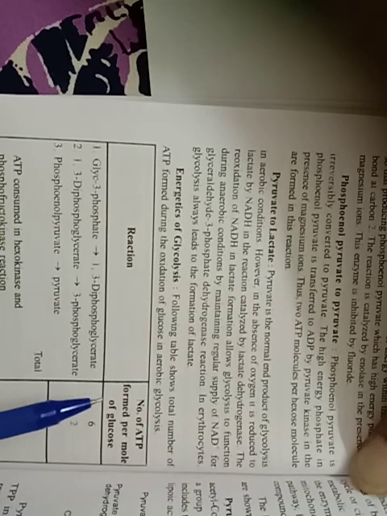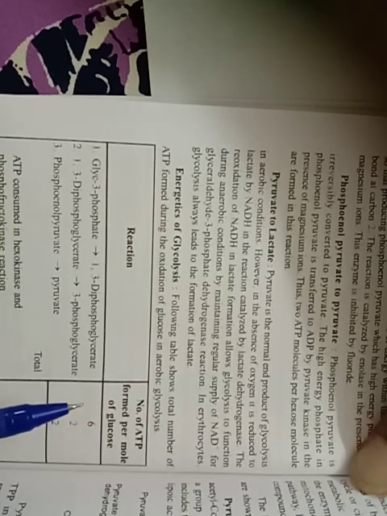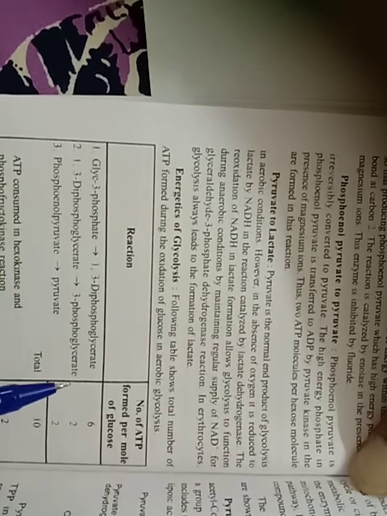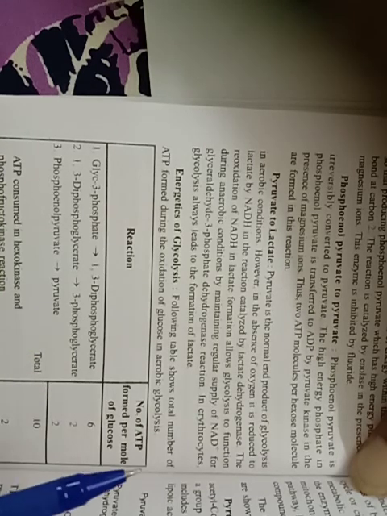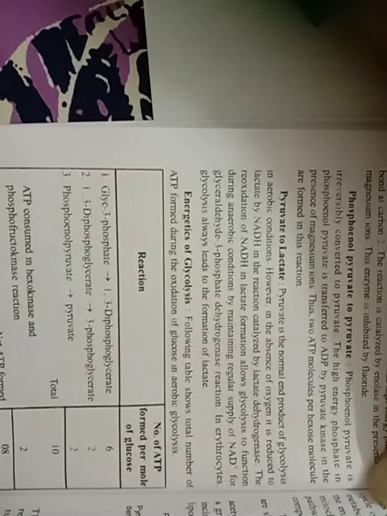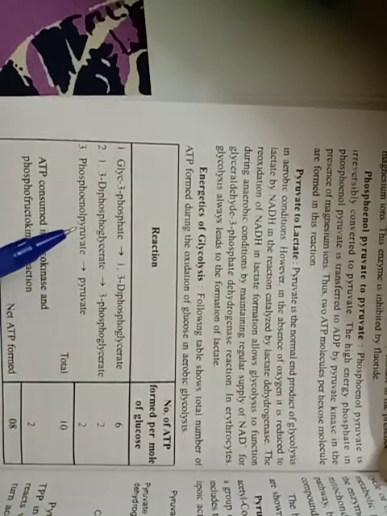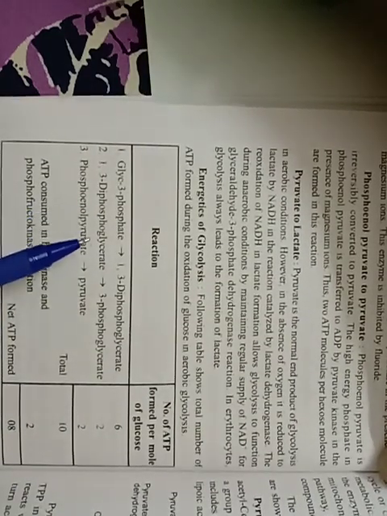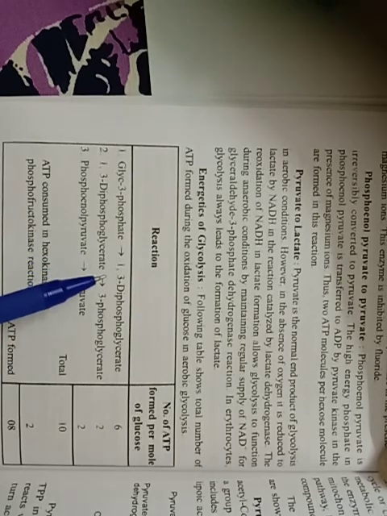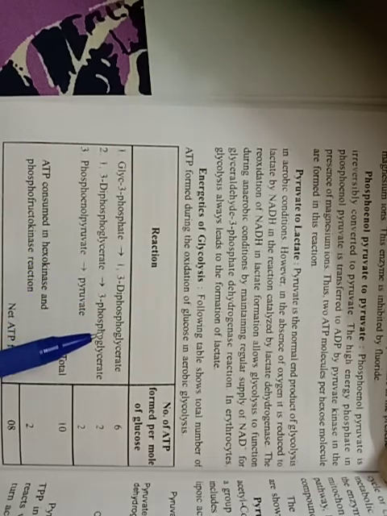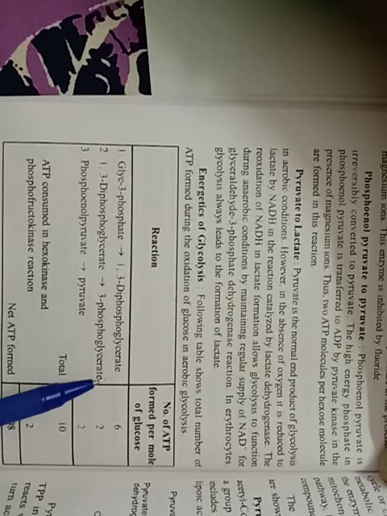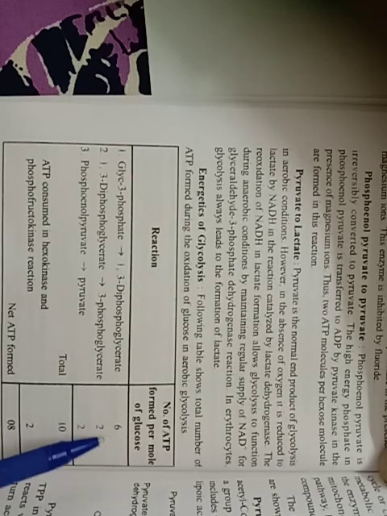Here, glyceraldehyde 3 phosphate is converted into 1,3-diphosphoglycerate, and 6 ATP are formed.